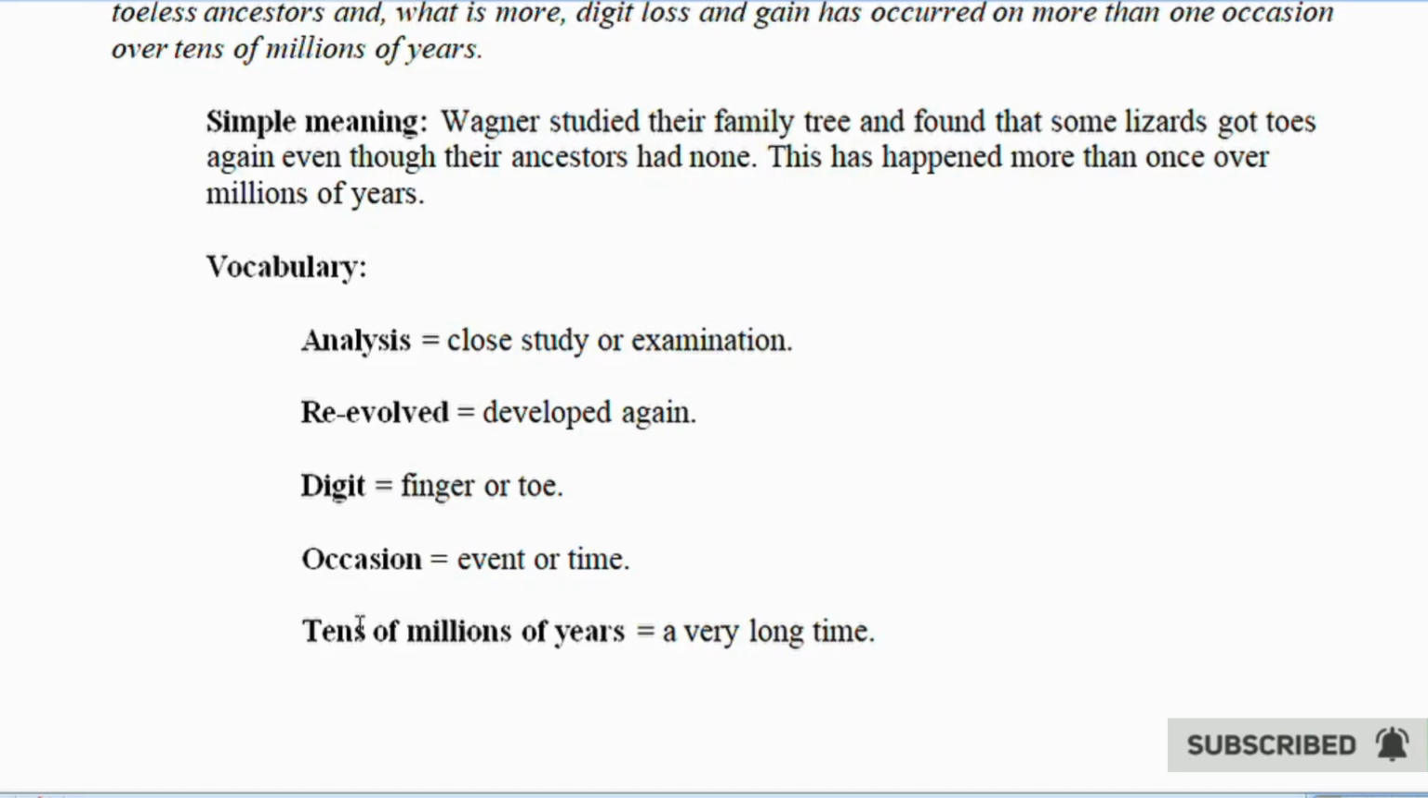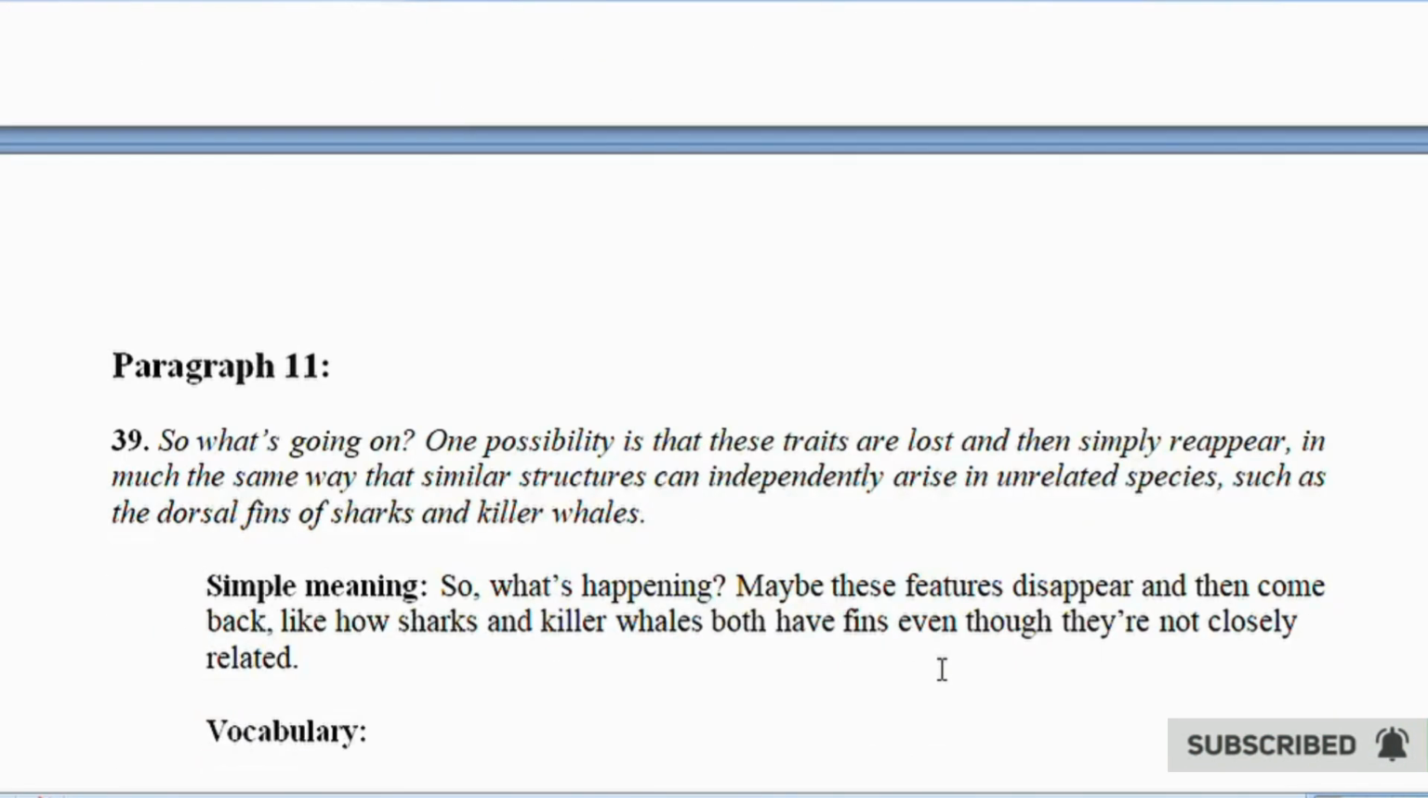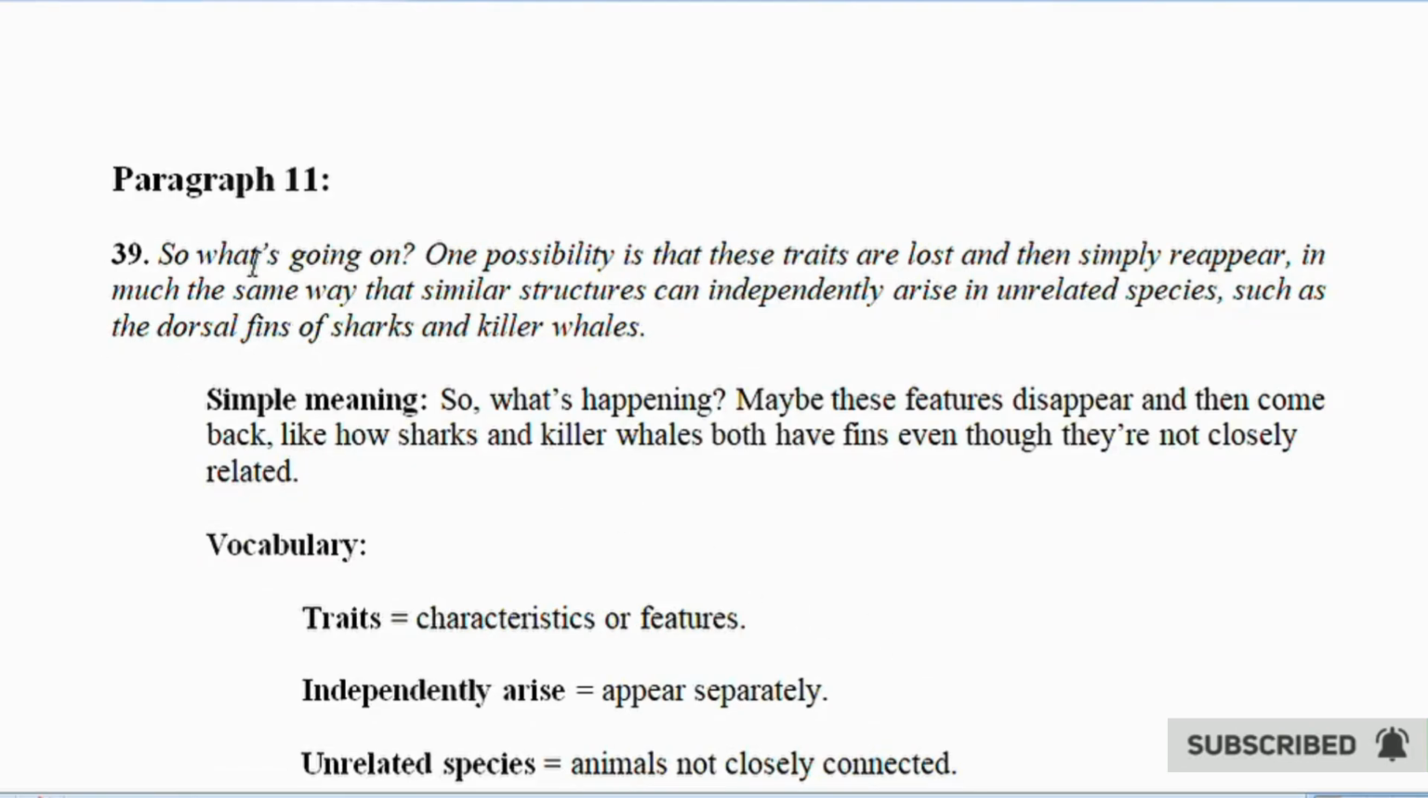Paragraph 11. 39. So what's going on? One possibility is that these traits are lost and simply reappear, in much the same way that fins independently arise in unrelated species, such as dorsal fins of killer whales. Simple meaning: so, what's going on? Maybe the traits just come back on their own, like fins in animals that are not closely related.